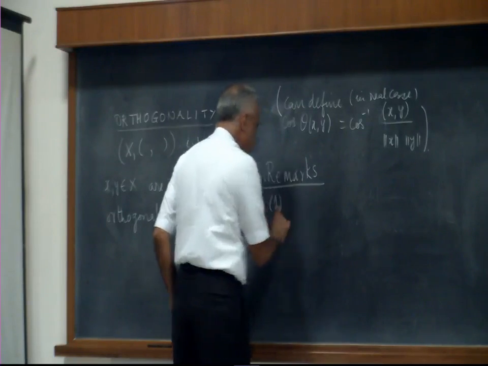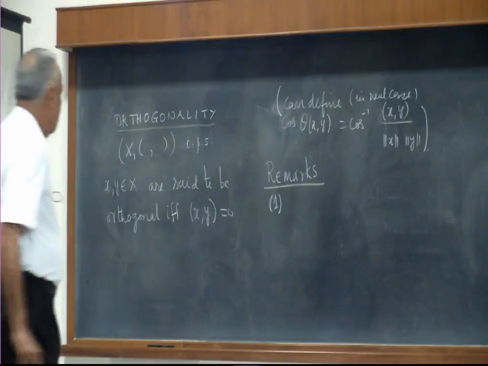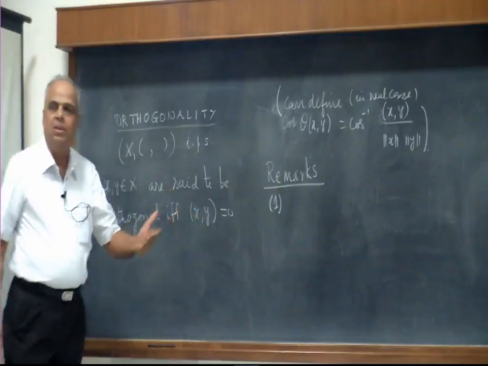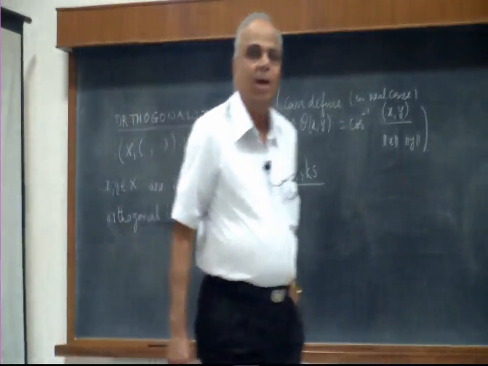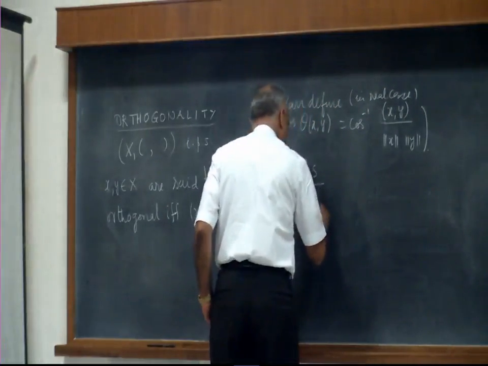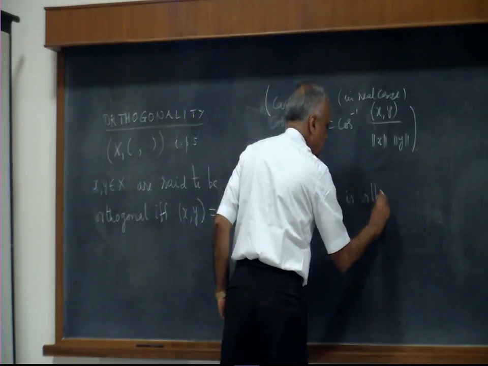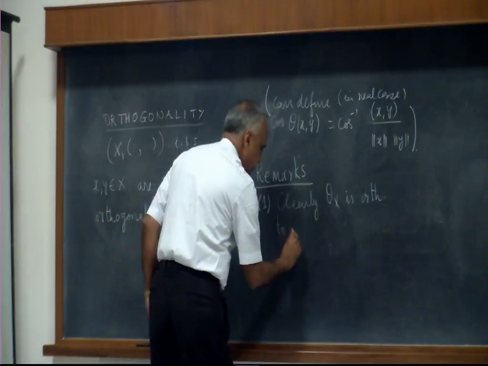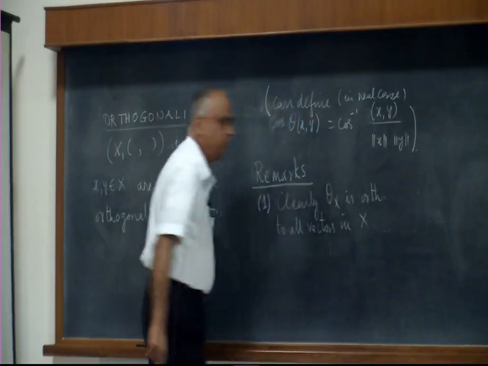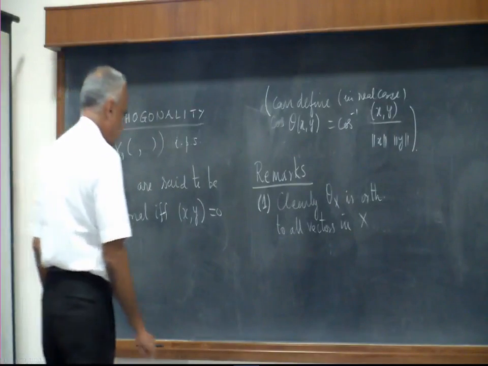very innocuous looking remarks, but very useful remarks. The first is, if you take this vector to be 0, then x comma 0 is 0. So the 0 vector is orthogonal to all the vectors, clearly. Theta x is orthogonal to all vectors in the space.